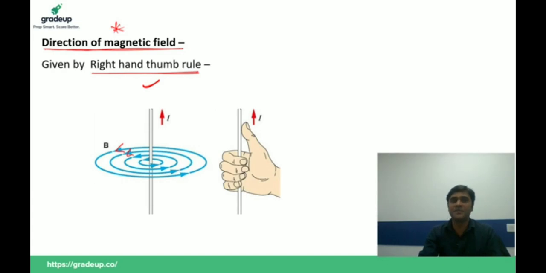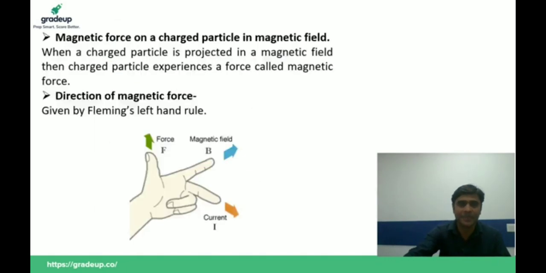So you just remember, direction of magnetic field is given by which of the following rule? Right hand thumb rule. This is important for your exam. Now, magnetic force. What is magnetic force? When a charged particle is projected in a magnetic field, then charged particle experiences a force. This is called magnetic force. And direction of magnetic force, this is important. Direction of magnetic force is given by which of the following rule? Fleming's left hand rule. Always comes in your exam.